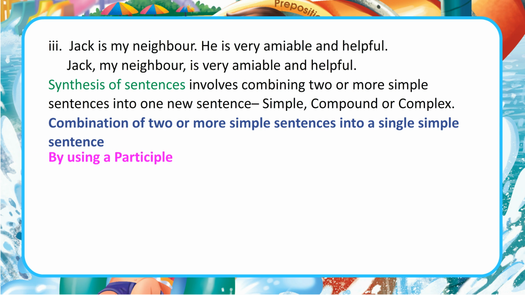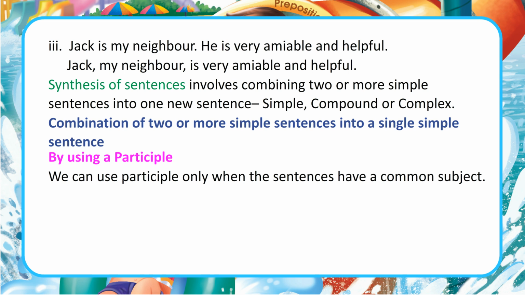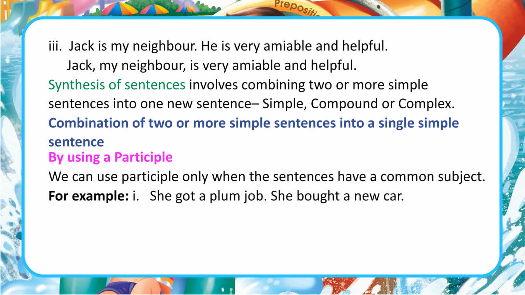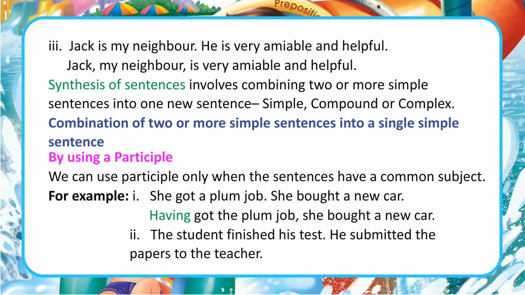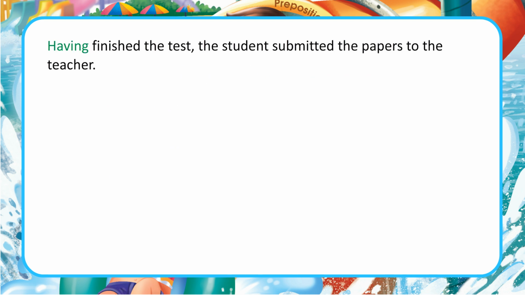By using a participle. We can use a participle only when the sentences have a common subject. For example, she got a plum job. She bought a new car. Having got the plum job, she bought a new car. 2. The student finished his test. He submitted the papers to the teacher. Having finished the test, the student submitted the papers to the teacher.